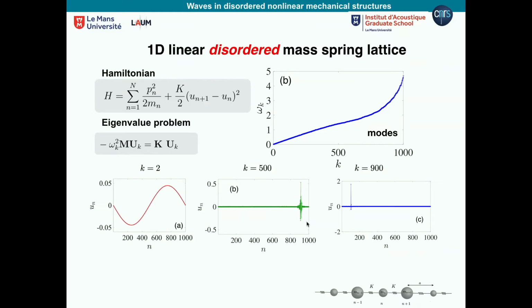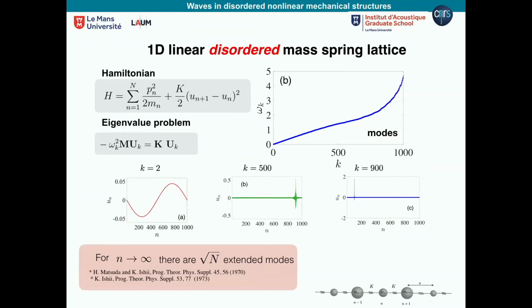So that's the first thing to remember here. When you have this kind of system and we put disorder, many of the modes become localized, while some of them at low frequencies are extended. In fact, there are theoretical results showing that in this particular system, there will always be square root of N extended modes. By extended, I mean modes that have a width at the size of the lattice. Because it's a finite lattice, it could be 100, 1000. This square root of N gives you this quantity.